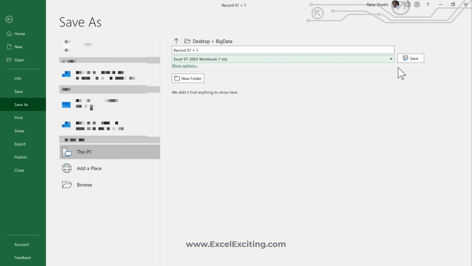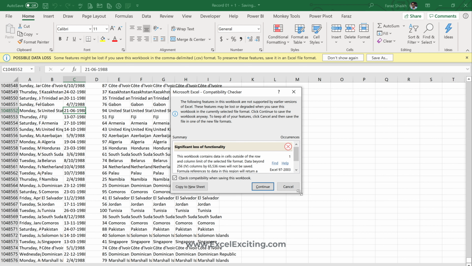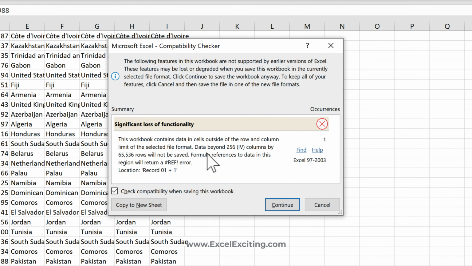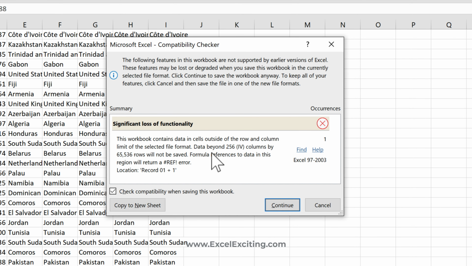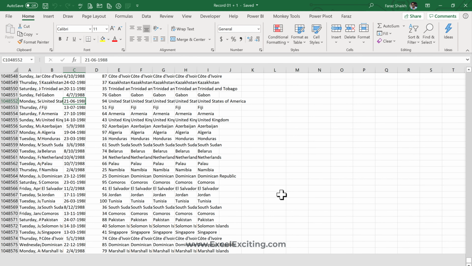I'm going to save it into the same location, and when I click save, this is a warning message which we get from Excel: this workbook contains data in cells outside the rows and columns limit, and they have mentioned the limit. The data is beyond 256 columns and 65,536 rows. Now let's say continue, and when you save this file, you can still find these records over here.